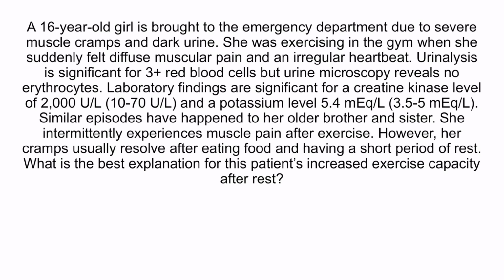All right, let's finish up with a final question. A 16-year-old girl is brought to the emergency department due to severe muscle cramps and dark urine. She was exercising in the gym when she suddenly felt diffuse muscular pain and an irregular heartbeat. Urinalysis is significant for 3+ red blood cells, but urine microscopy reveals no erythrocytes. Laboratory findings are significant for a creatine kinase level of 2000 and a potassium level of 5.4.